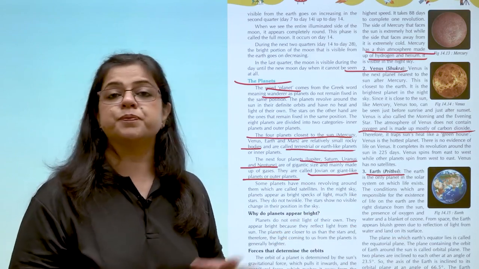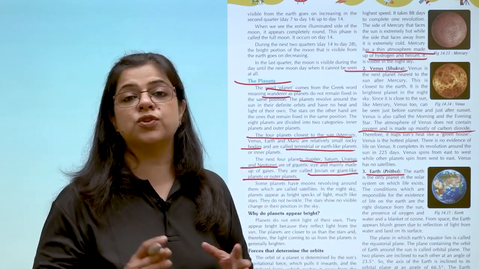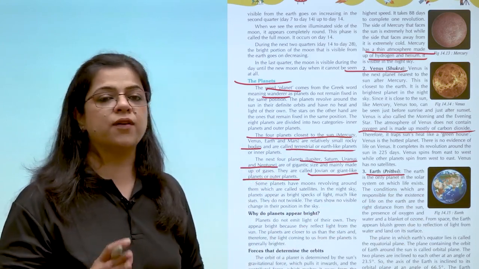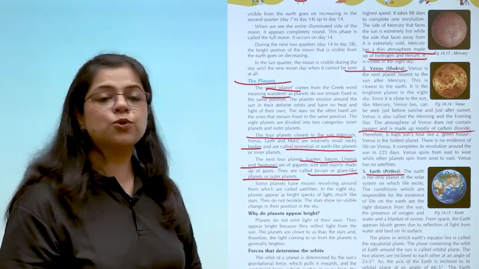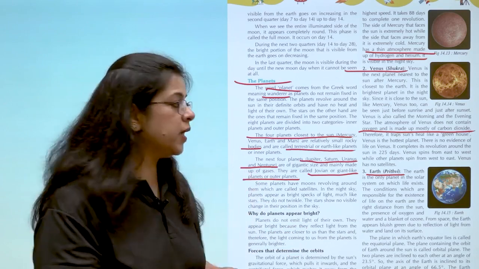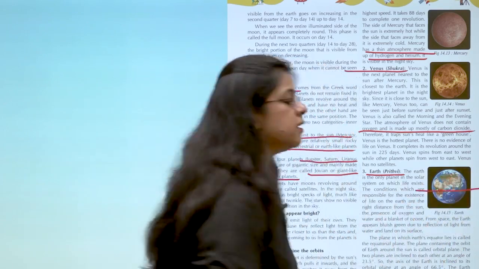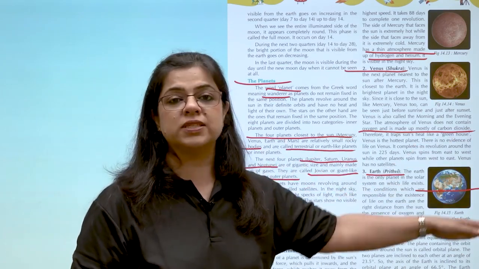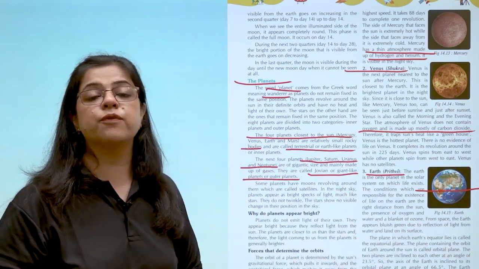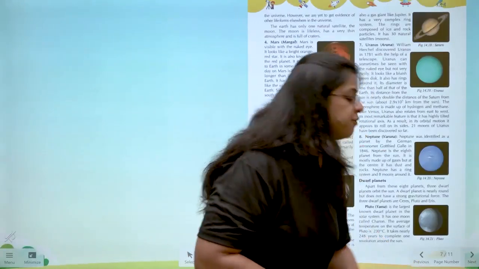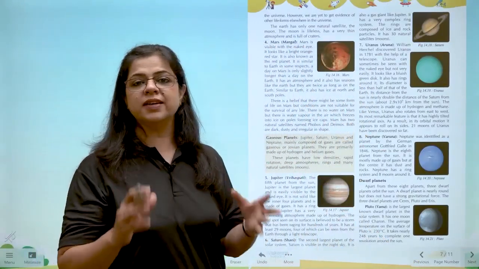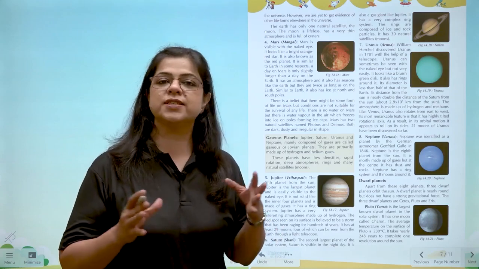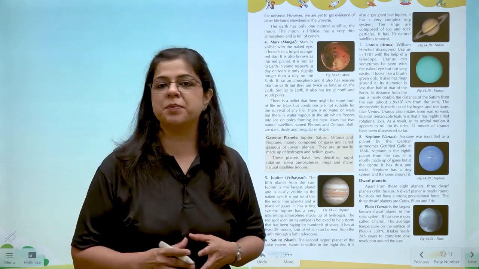We also know that earth takes about 365 and a half days to complete one revolution around the sun. We also know that अर्थ के ऊपर जो इक्वेटर है, यानी कि जो लाइन अर्थ के बिल्कुल सेंटर से होके जाती है, that is the area which receives direct rays of the sun and it remains very very hot throughout the year. The earth has one natural satellite which is the moon, जिसके बारे में हमने अभी अभी पढ़ा था.